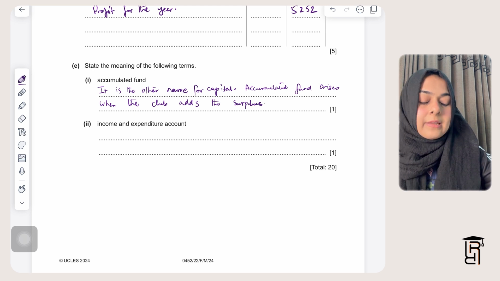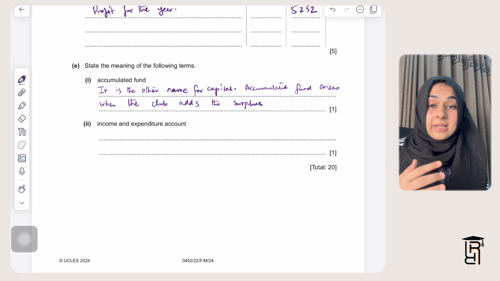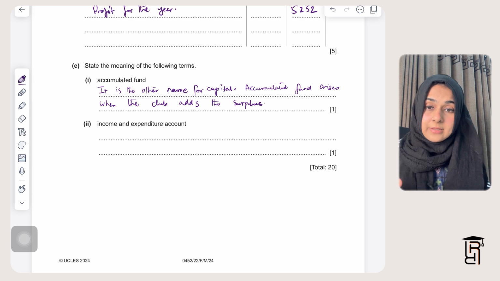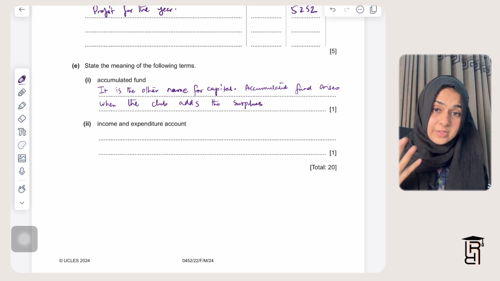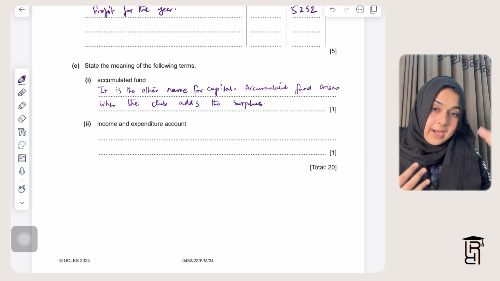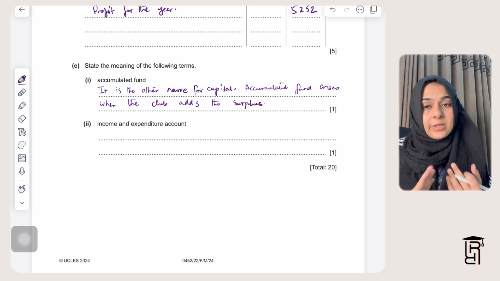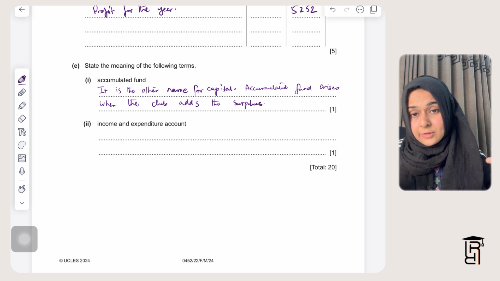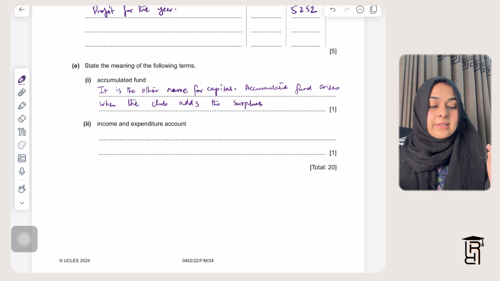Also one more thing, that in case of a deficit, when expenditures are more and your income is less, the club's incomes are low but we have more expenditures, in that case that will be a deficit. Deficit is always subtracted from the accumulated fund because it's a loss, but if it's a surplus you always add it to accumulated fund. So every year whatever surplus we are making, we add that to the accumulated fund, and hence our accumulated fund keeps growing due to surpluses.